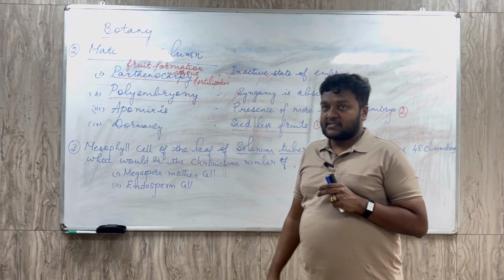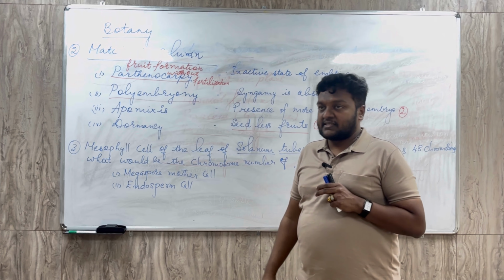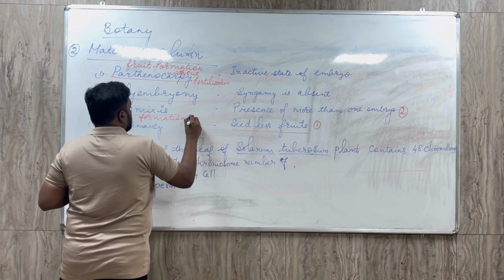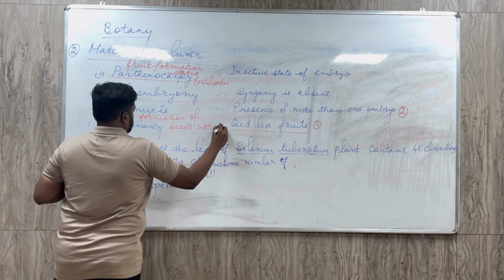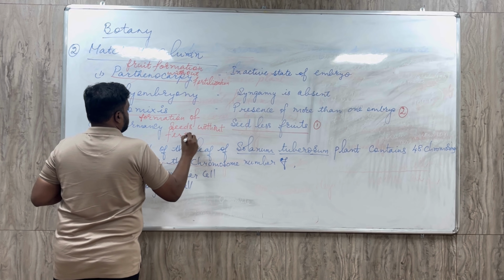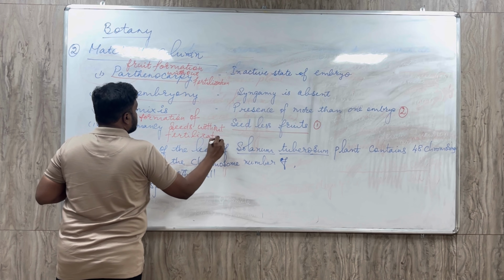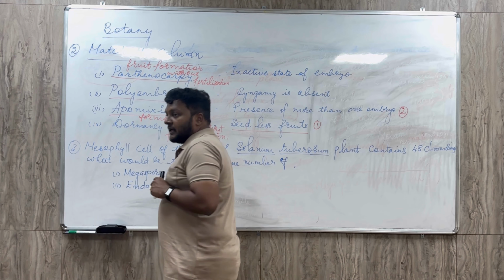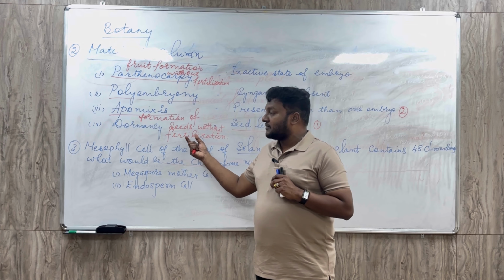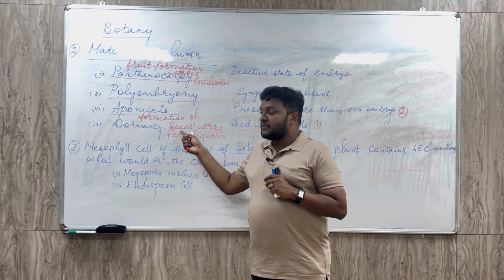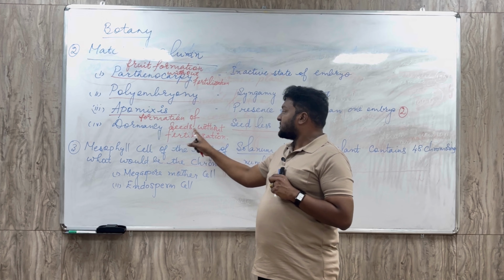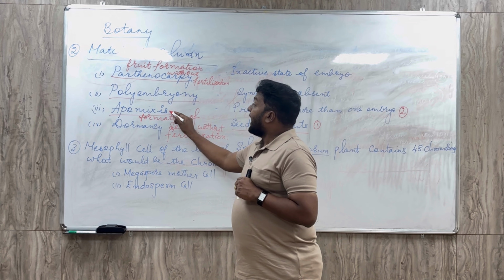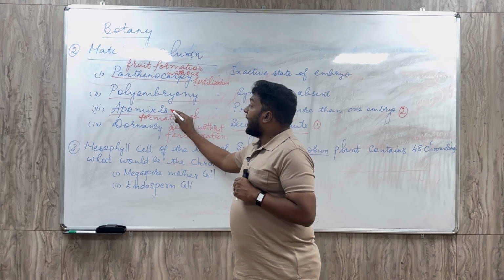Third one is apomixis. Apomixis is the formation of seeds without fertilization. They are genetically identical to the parents. The seeds, or the plants formed from the germination of these seeds, are necessarily identical to the parents. So the formation of seeds without fertilization is called apomixis.